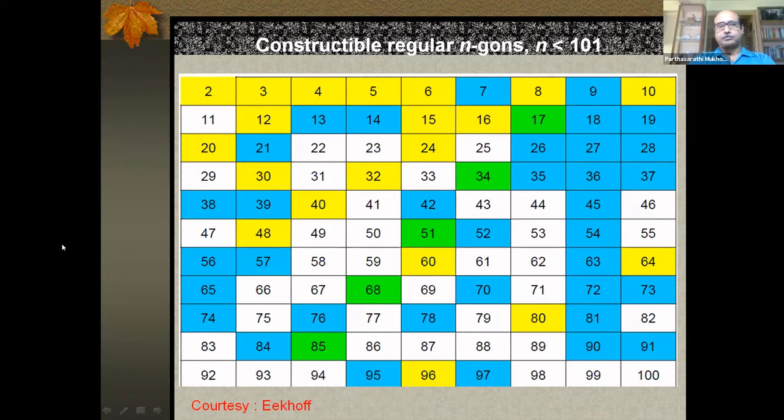At the end, he showed that the decagon can be constructed by showing that the golden ratio, square root of 5 minus 1 by 2, is constructible. Root 5 was shown constructible earlier, and 1 and 2 are also constructible because of the number field. Hence this is a beautiful relation between modern algebra and very old Greek geometry.